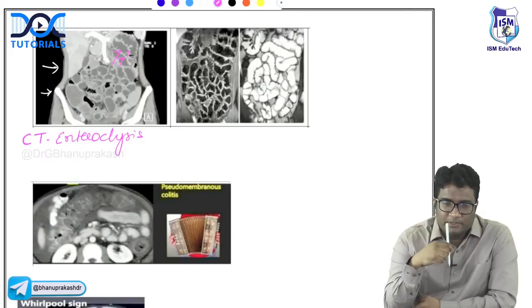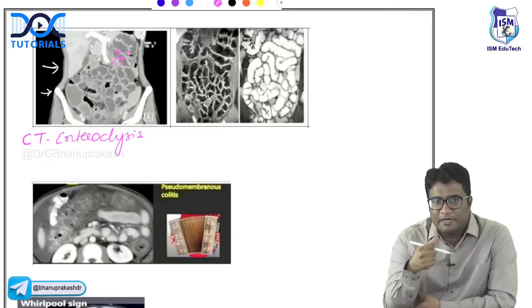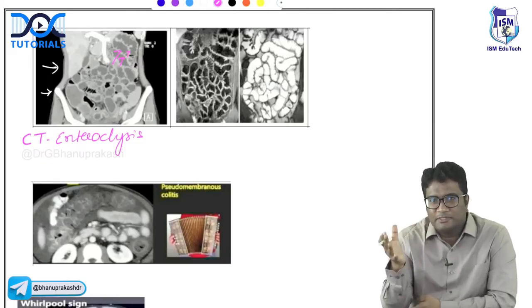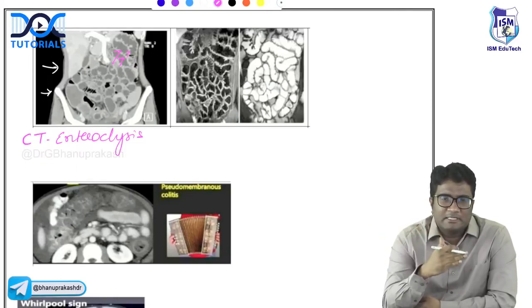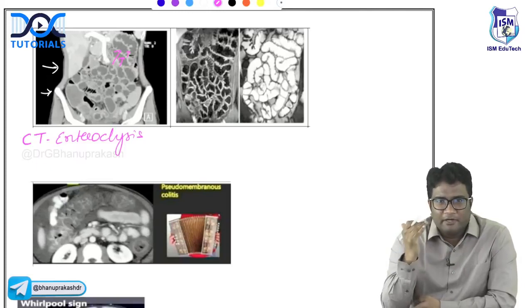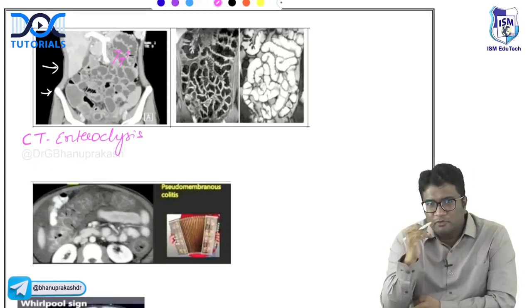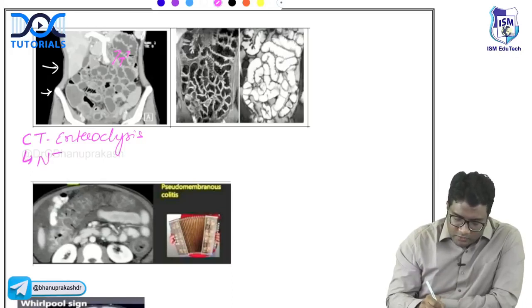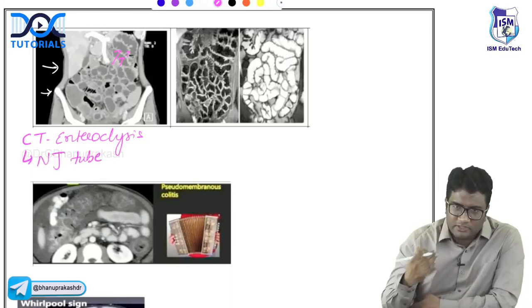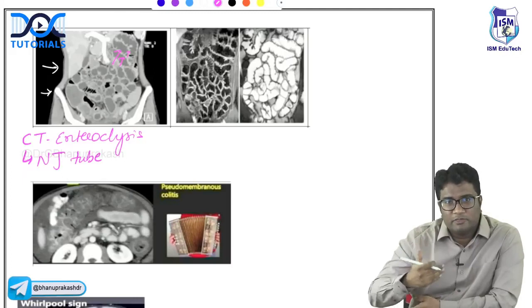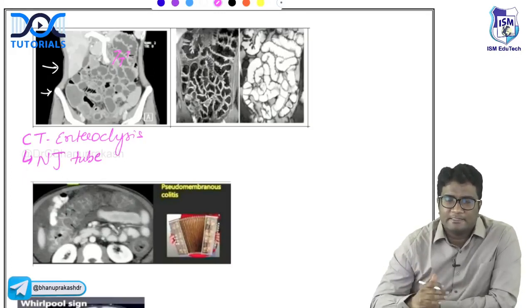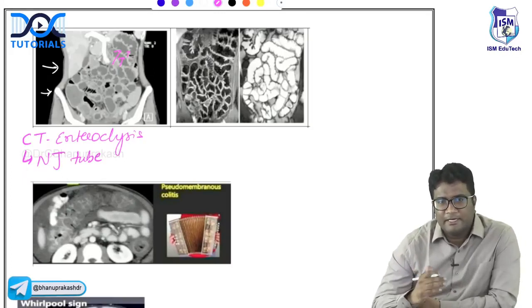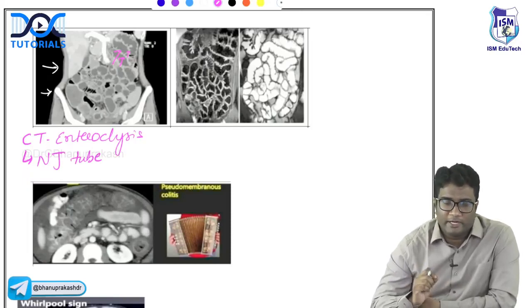You go into the jejunum and then put a double contrast. You put methyl cellulose, you put barium, you distend the bowel loops and then take the CT scan. So this is a double contrast study that is done where you have distension of the bowel loops to see the mucosal rugae better. So you use NJ tube. In this, we use nasojejunal tube. Right? Not a nasogastric tube. We don't just put it in the stomach. We go into the jejunum and then put the contrast. This is called NJ tube. Right? So CT enteroclysis to look at the mucosa better.